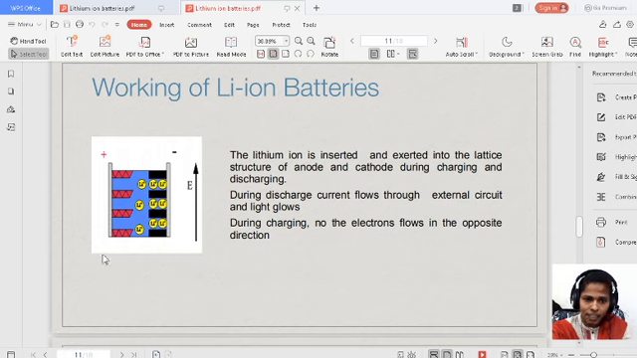So this is the crystal structure. The lithium ions are inserted and extracted into the lattice structure of anode and cathode during charging and discharging. During discharging, current flows through the external circuit and light glows. During recharging, the electrons flow in the opposite direction.